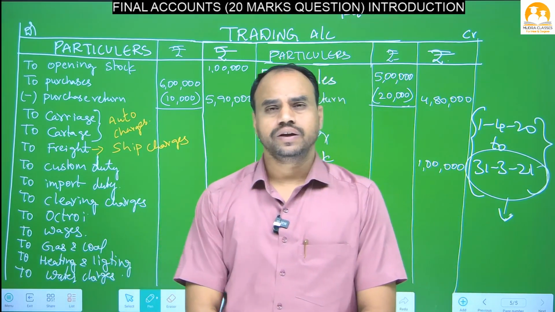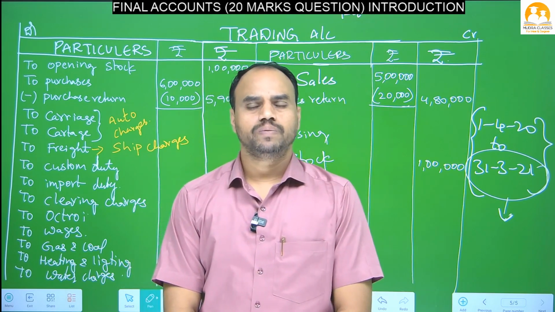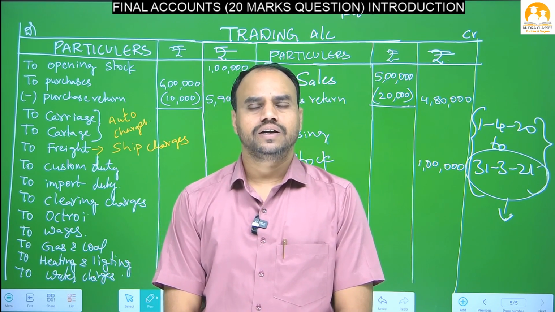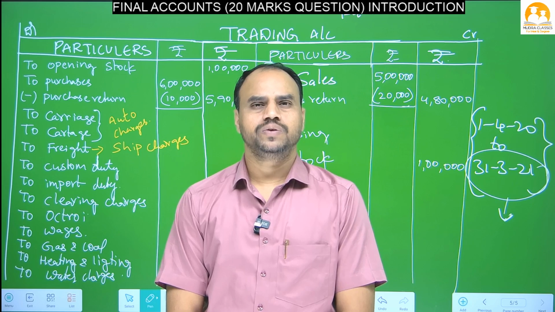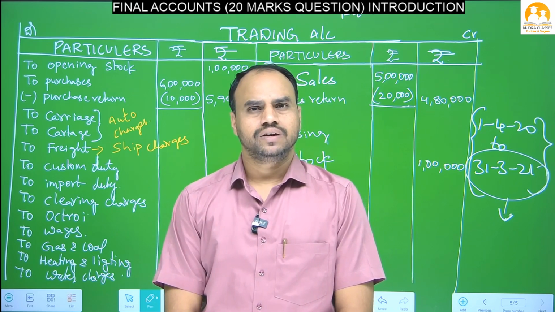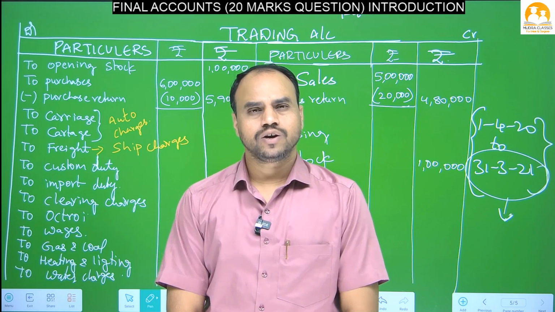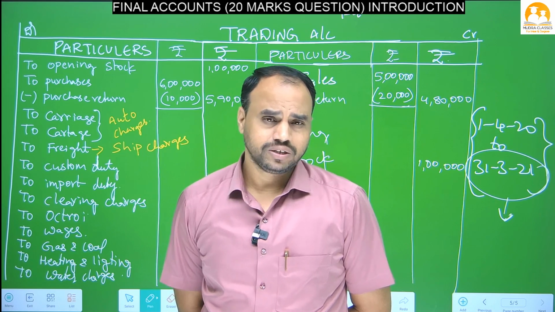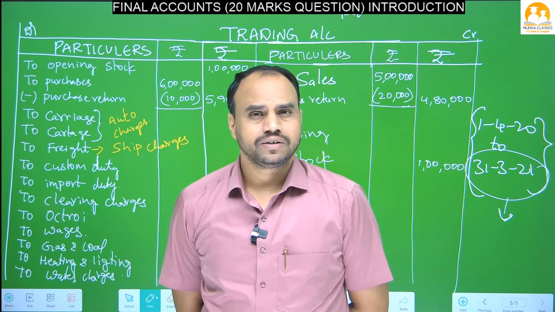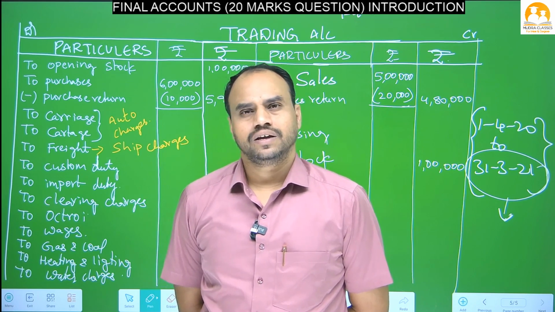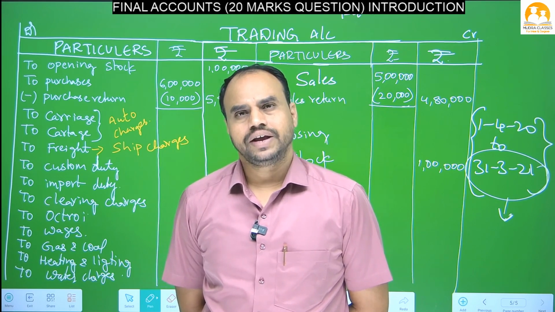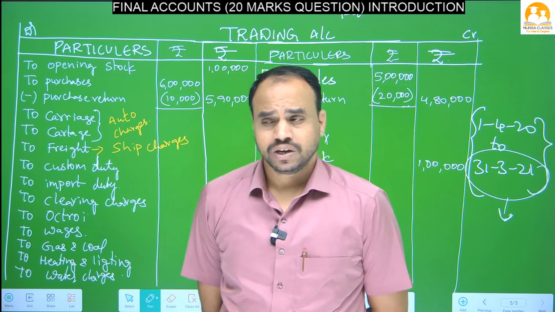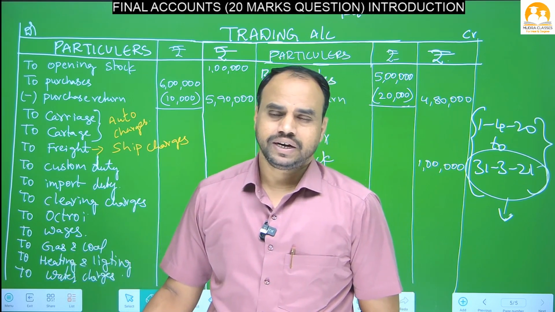Trading account debit side: opening stock, purchases, less purchase return, carriage, cartage, freight, custom duty, import duty, octroi, wages, gas and coal, heating and lighting, water charges. Many more items come that are not written on the board: factory manager salary, works manager salary, factory insurance, factory rent, miscellaneous expenditure, manufacturing expenditure. So these trading items come on the debit side.